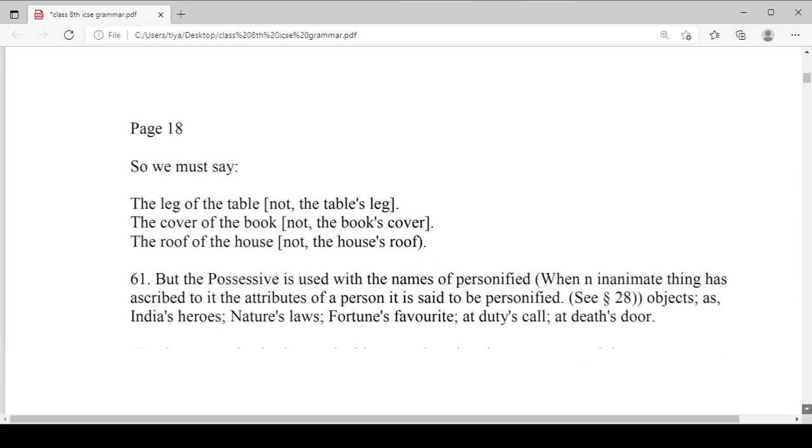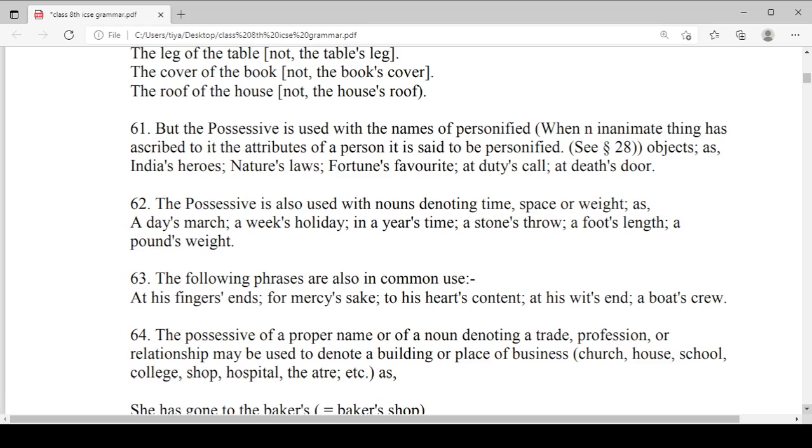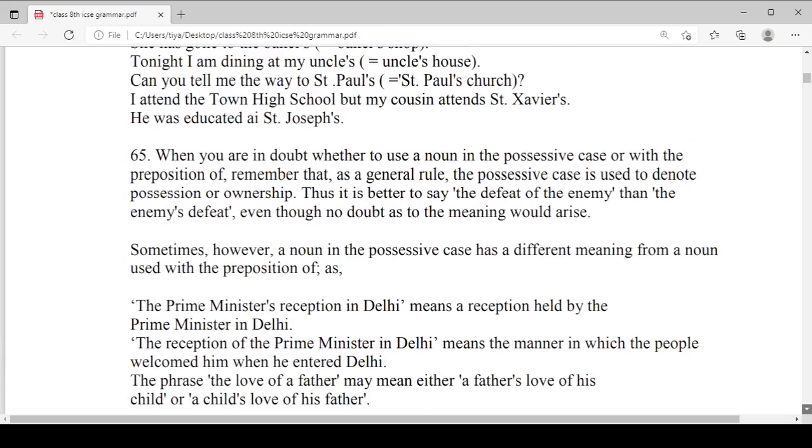So this is the basic idea of the noun cases. And we have some more rules. Okay, because this chapter is so long and we have some more rules. So we have already learned 10 to 12 rules and we have some more rules.